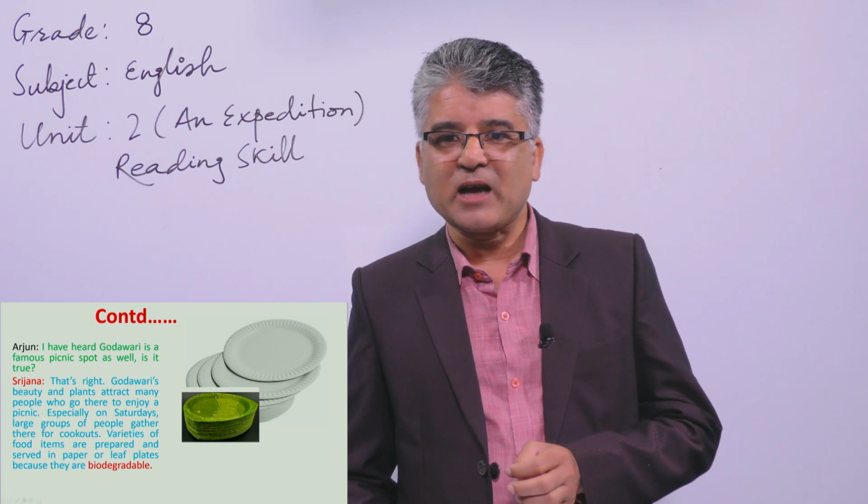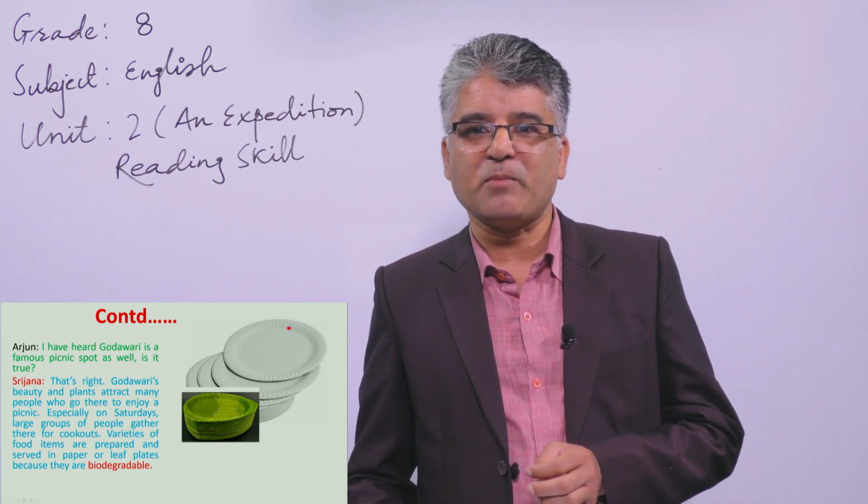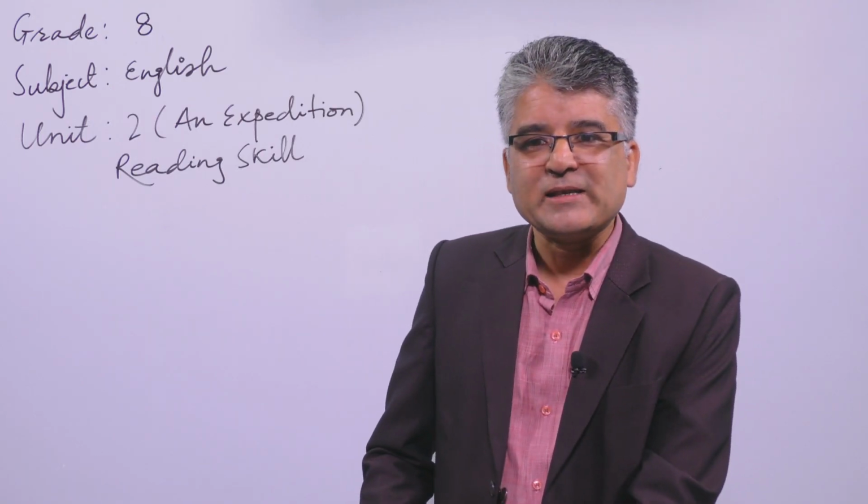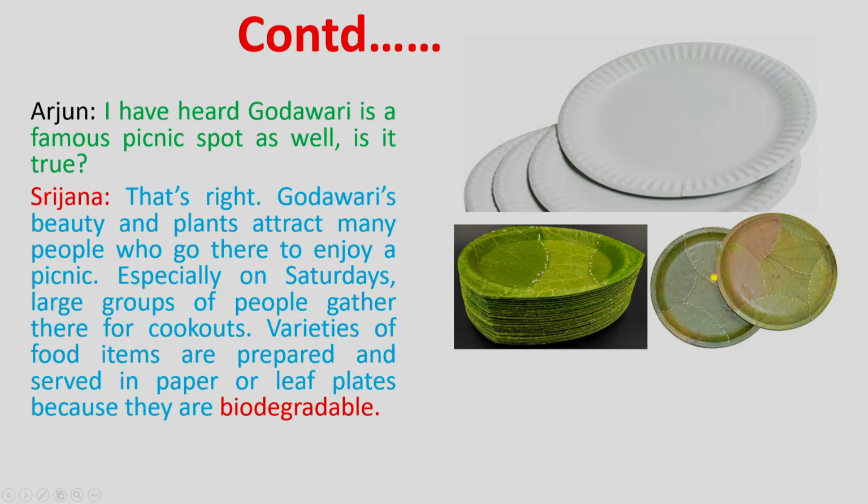So these are the plates made of paper and made of leaves. You can see again these two are the plates made of leaves.